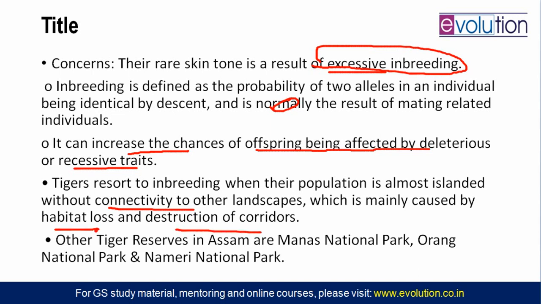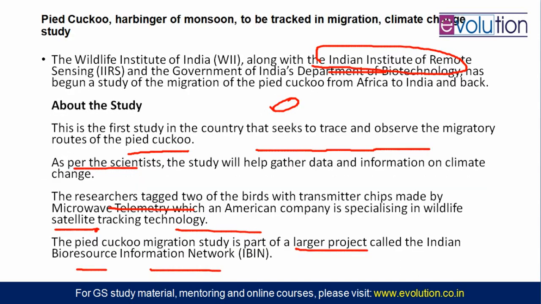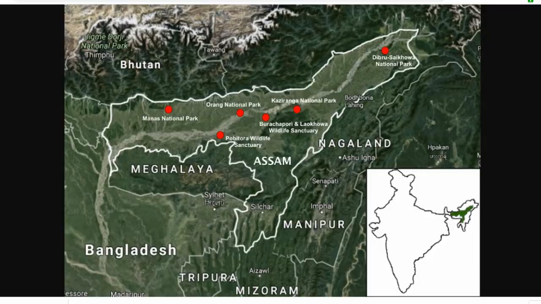Okay, Assam has other national parks also. Manas, Orang, Nameri. Anyway, let us see the map. Only that one? No, more than that. Manas National Park is here. It adjoins Bhutan's Royal National Park. Remember that: Manas National Park adjoining Bhutan's Royal National Park.